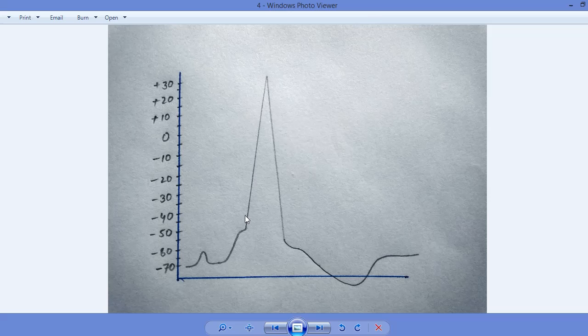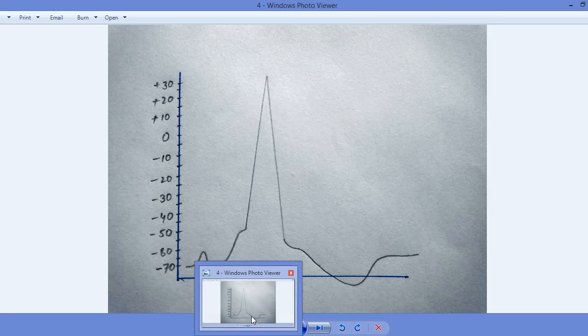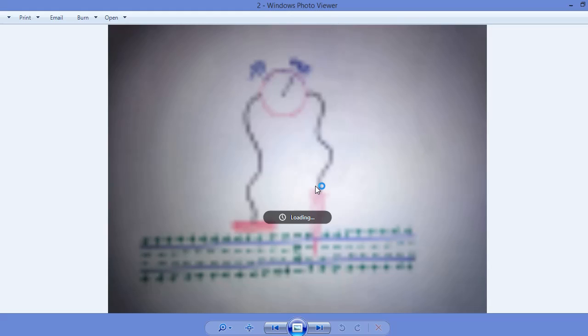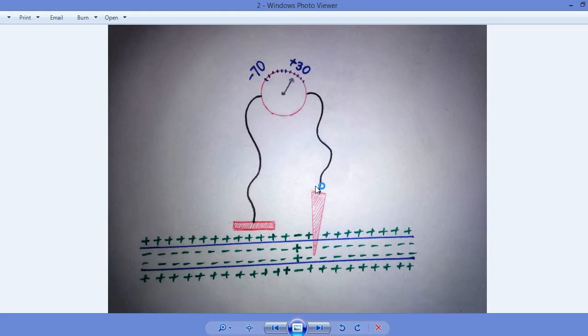It will make the internal environment go from minus 70 to plus 30. This rushing up of the internal environment from minus 70 to plus 30, this stage is called depolarization. Depolarization is actually the conversion of the negative internal state into a positive internal state.